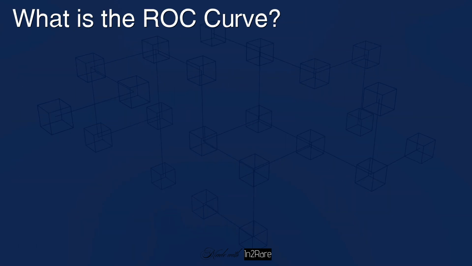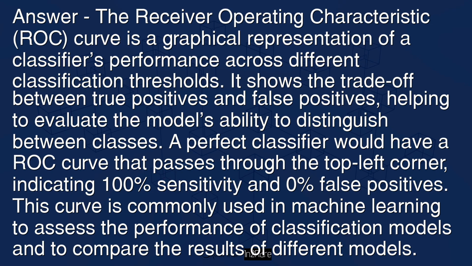What is the ROC curve? Answer: the receiver operating characteristic ROC curve is a graphical representation of the classifier's performance across different classification thresholds. It shows the trade-off between true positives and false positives, helping to evaluate the model's ability to distinguish between classes. A perfect classifier would have a ROC curve that passes through the top left corner, indicating 100% sensitivity and 0% false positives. This curve is commonly used in machine learning to assess the performance of classification models and to compare the results of different models.